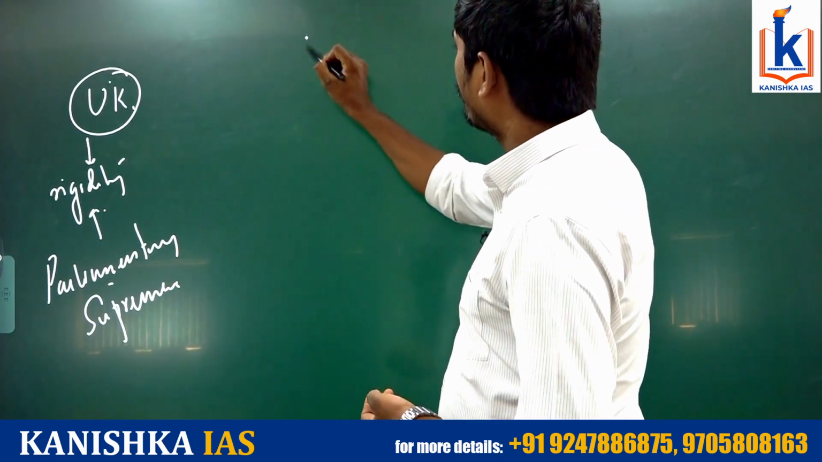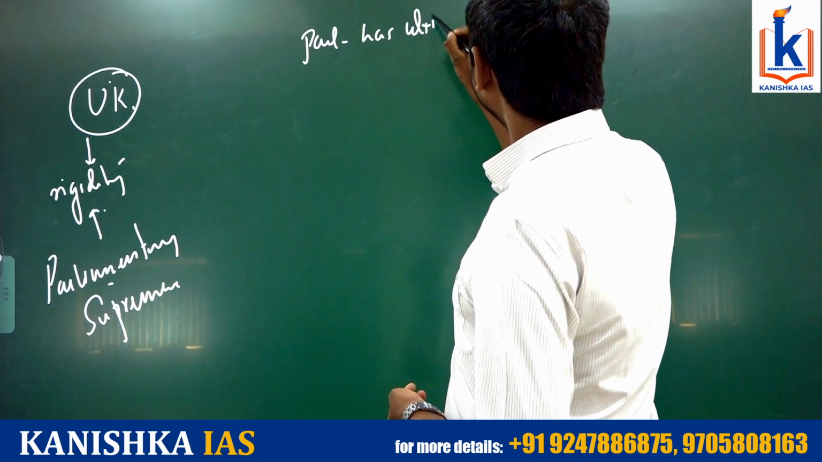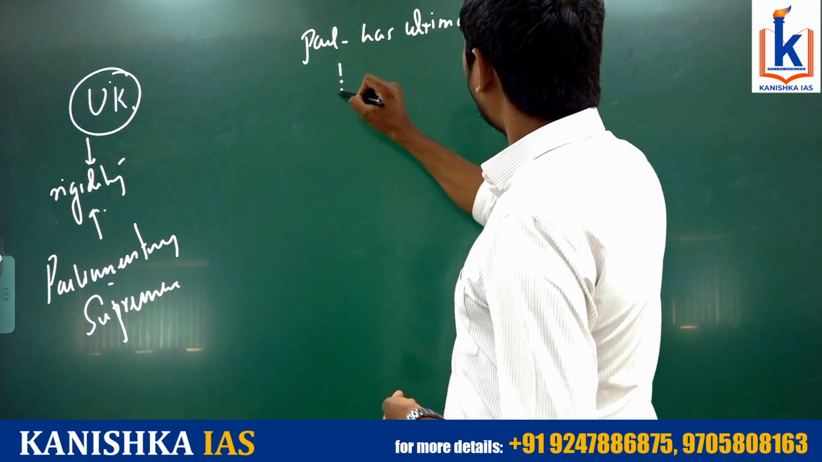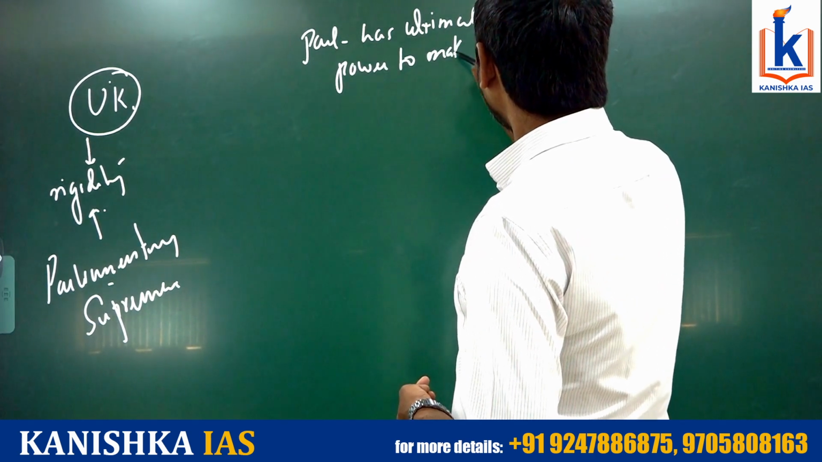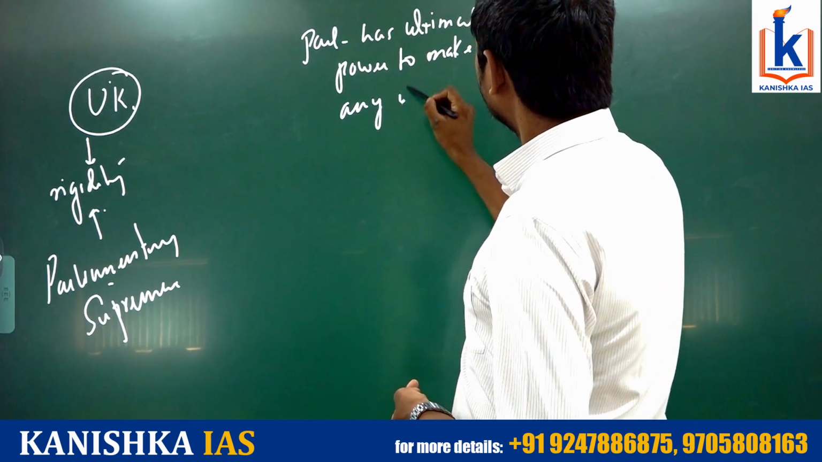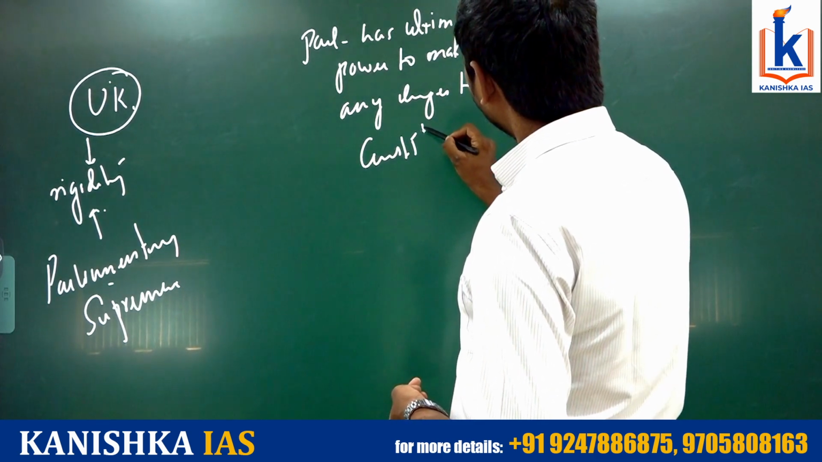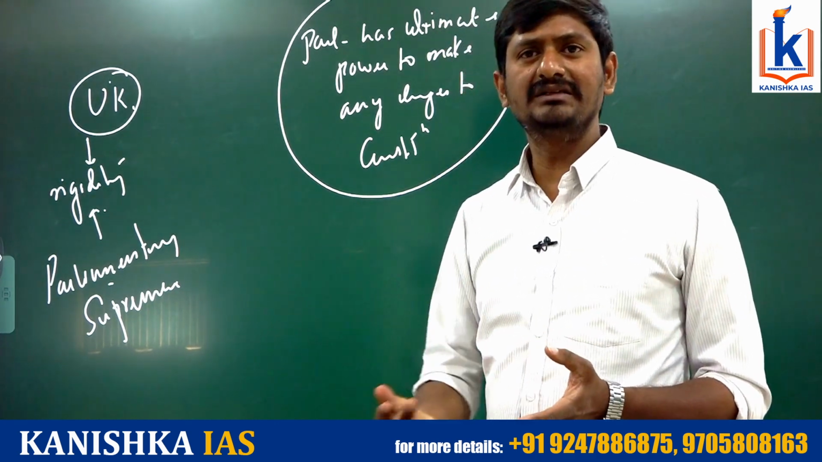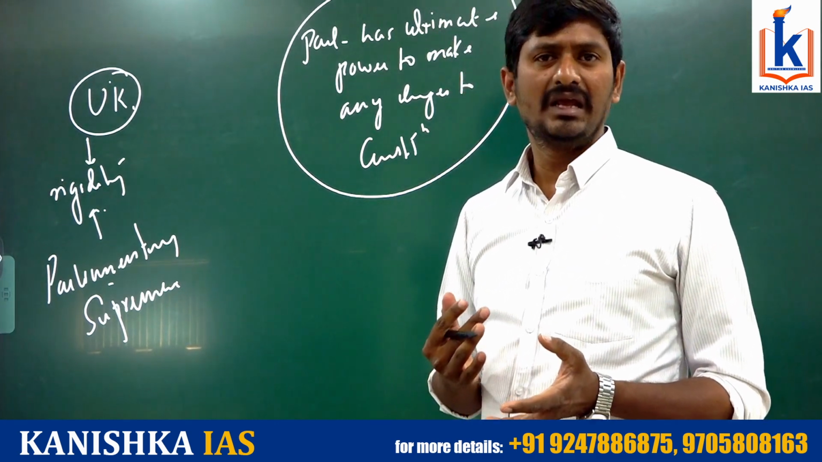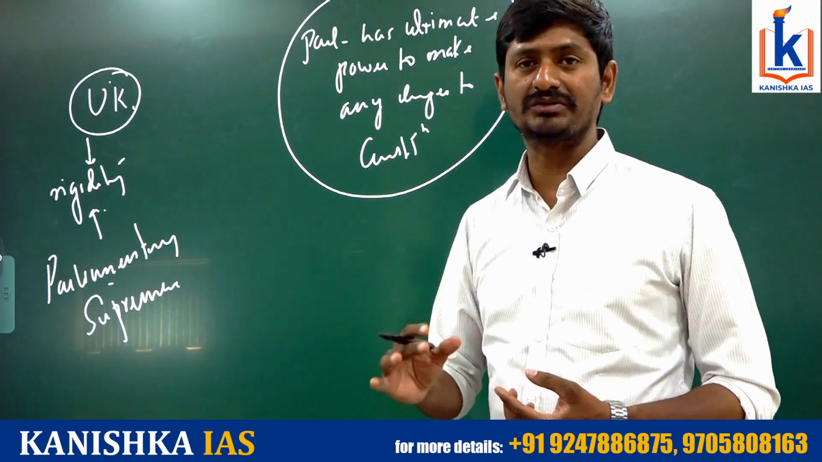Number one, Parliament has ultimate power to make any changes to the Constitution. In fact, in the UK, there is no specific document called the Constitution. But every ordinary legislation can be considered part of the Constitution. Hence, the UK's Parliament has unlimited power to change the Constitution.